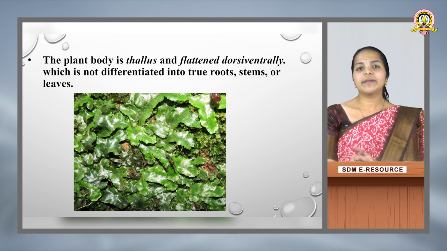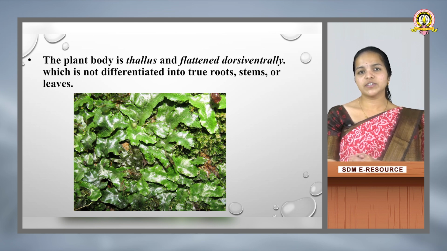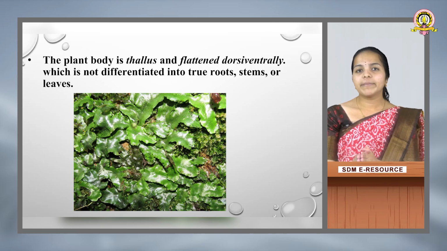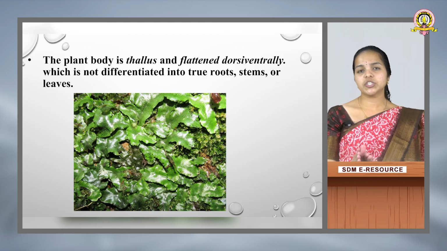The next one: the plant body is a thallus. Thallus refers to a plant body which lacks true root, stem and leaves. When we compare bryophytes to an angiosperm, the angiosperm possesses true root, stem and leaf, but a bryophyte, even though it has structures resembling a root, stem and leaf, does not have the actual root, stem and leaf. They look similar but do not possess such structures. Instead, it contains a thallus, and it is flattened dorsiventrally.